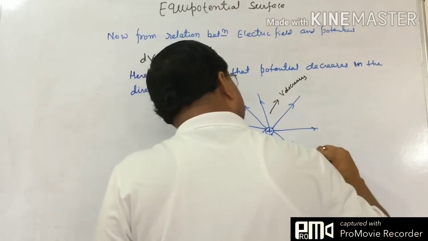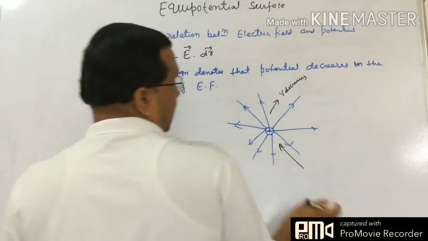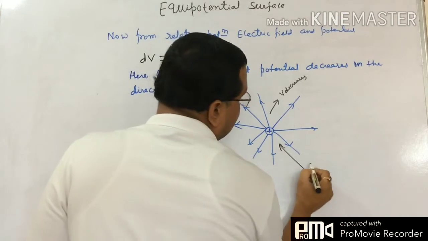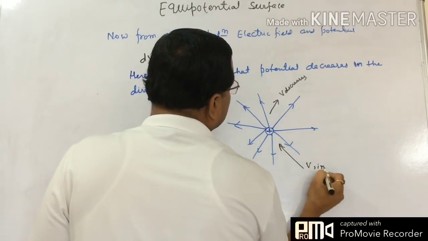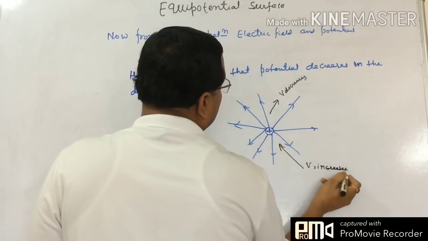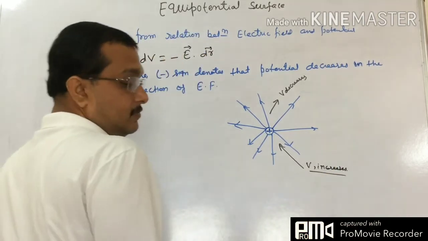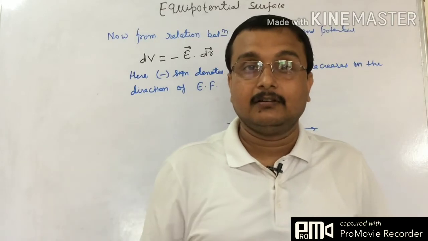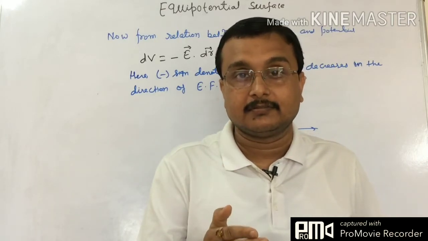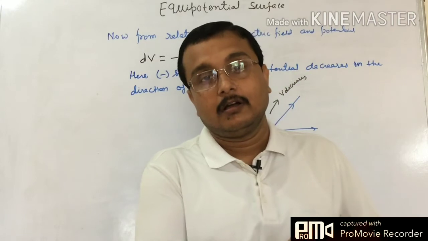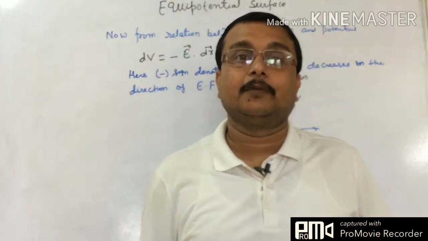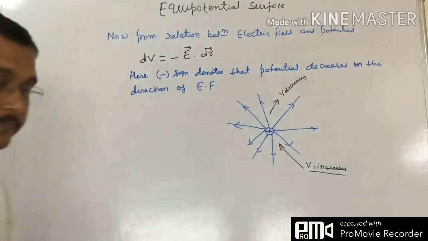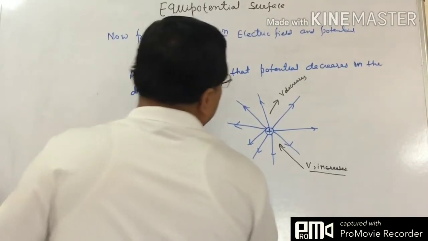Or if you are moving opposite to the direction of the electric field, because the field is outward and you are moving inward, V increases. So if you move in the direction of the electric field, electric potential decreases, and if you move opposite to the direction of the electric field, potential increases.